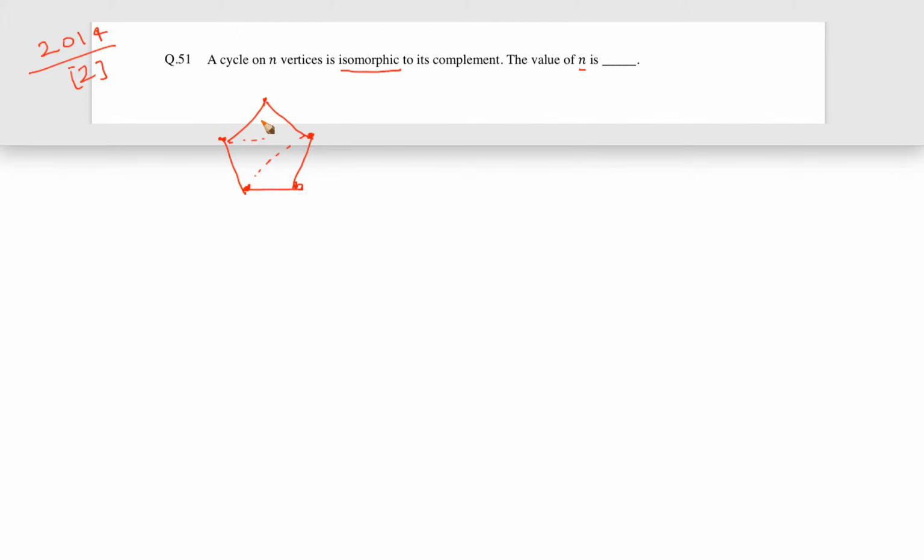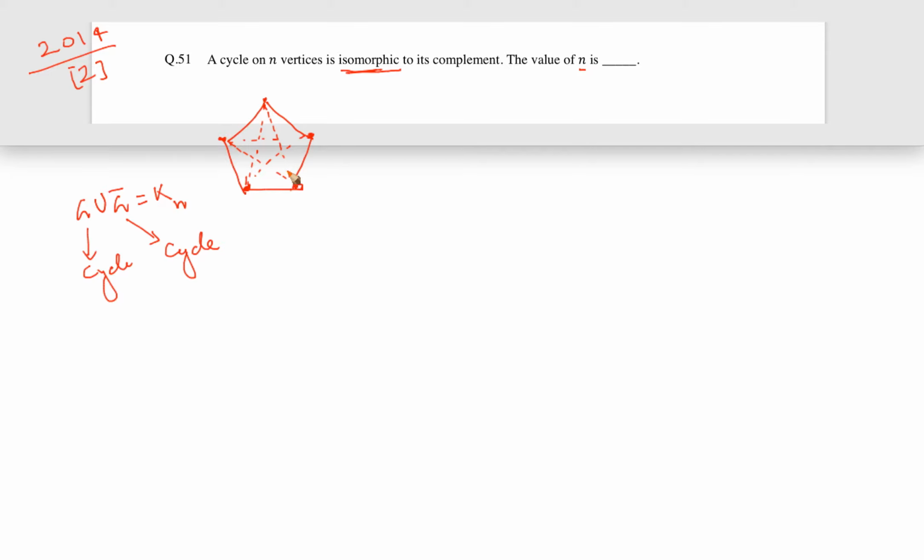See, you know one thing, right? That if there is a graph G and we take the complement of graph G and we take the union, then that graph will be Kn. So basically this pentagon, in this case this graph is a cycle. So you understand that this also has to be a cycle since they are isomorphic. So they are saying that whatever edges are left in Kn, that will also be isomorphic.